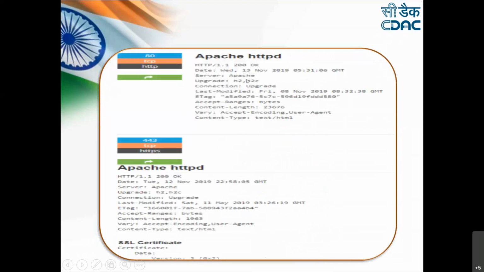So it is telling you the HTTPD service is from Apache, and the response is 200 OK, it is running here. And then it is also giving you a few more details about that. We will also be comparing this information which we have received from Shodan for this particular website with another website which is a little bit more secure.